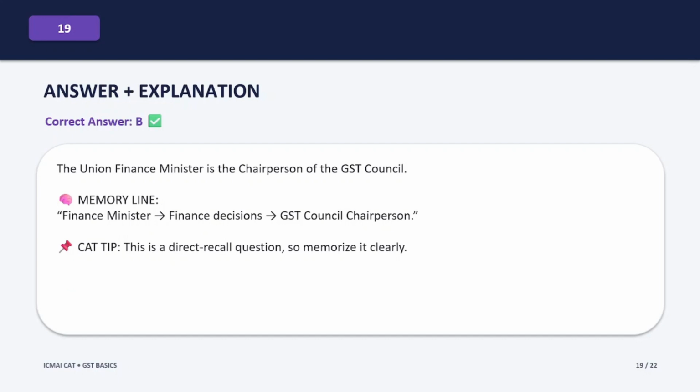The correct answer is option B, Union Finance Minister. The Union Finance Minister is the chairperson of the GST Council. Here is a simple memory line: Finance Minister, Finance Decision, GST Council Chairperson. This is a direct recall question. So this is something you should memorize clearly.